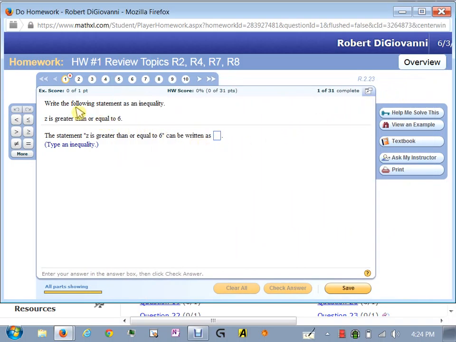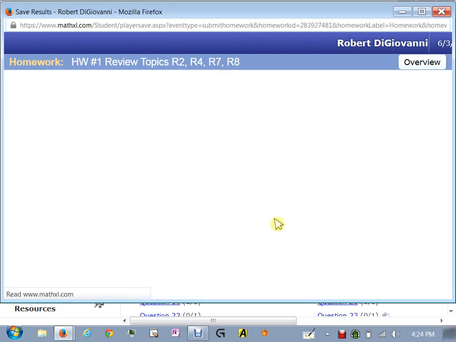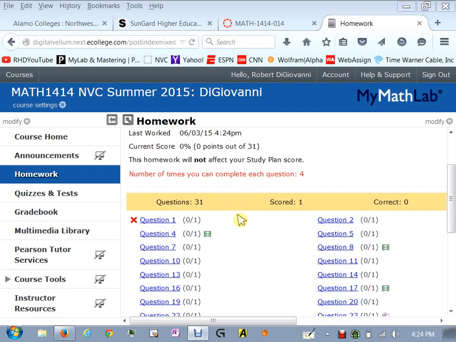And then when you're done with it, notice it's counted it wrong, and now it's loaded a new question for you to try. And the idea is that you get multiple tries at these problems until you can hopefully get it right and understand what's going on. And that's how the entire homework assignment works. You can save it at any point in time, come back and work on it later.